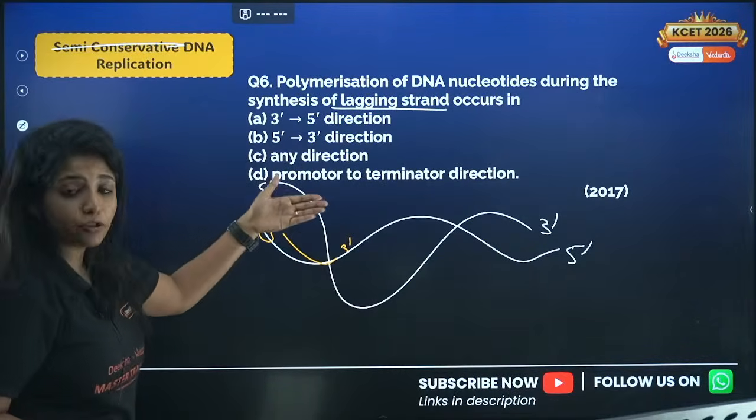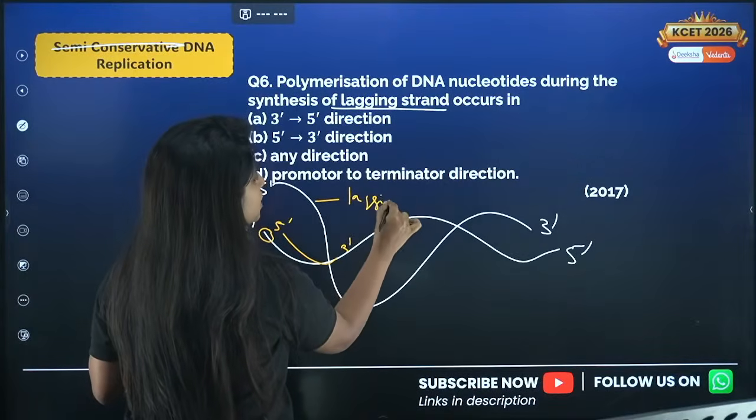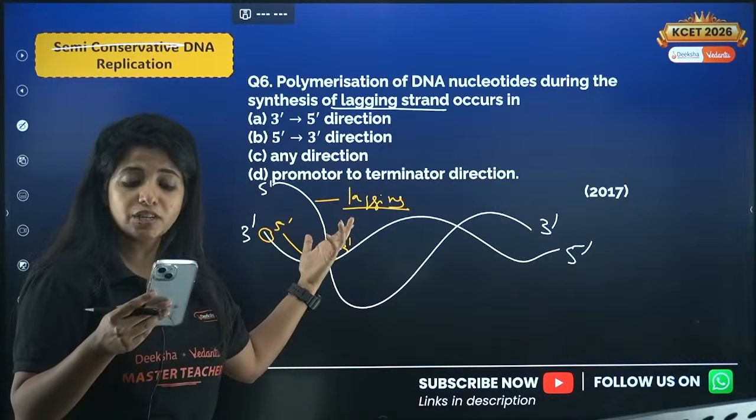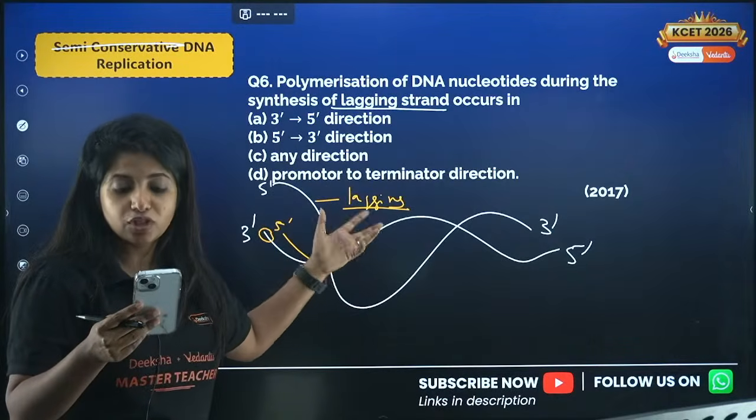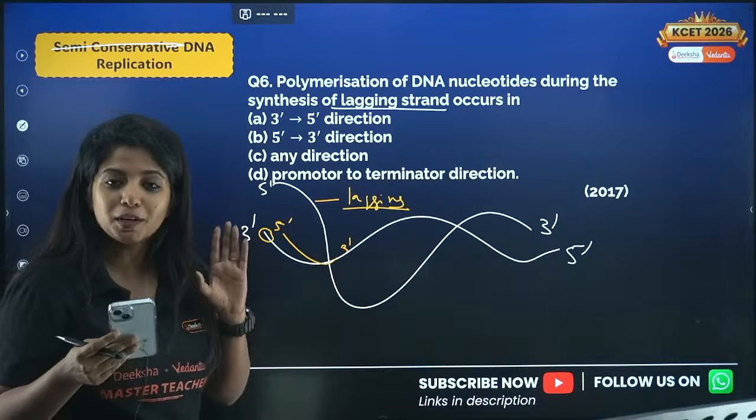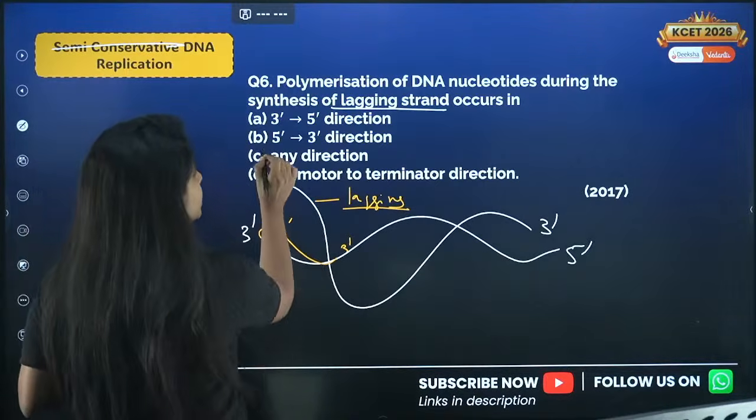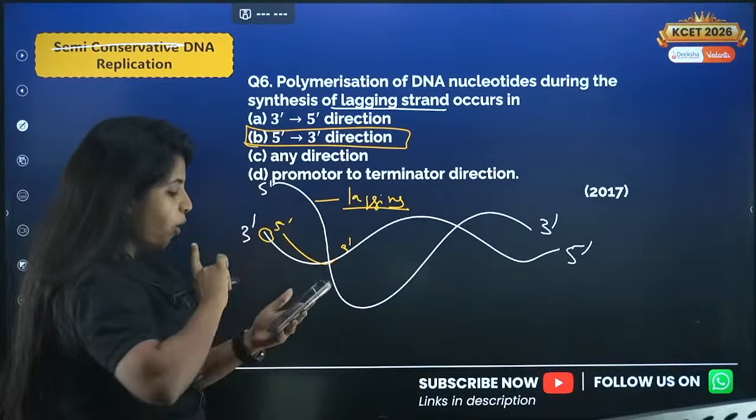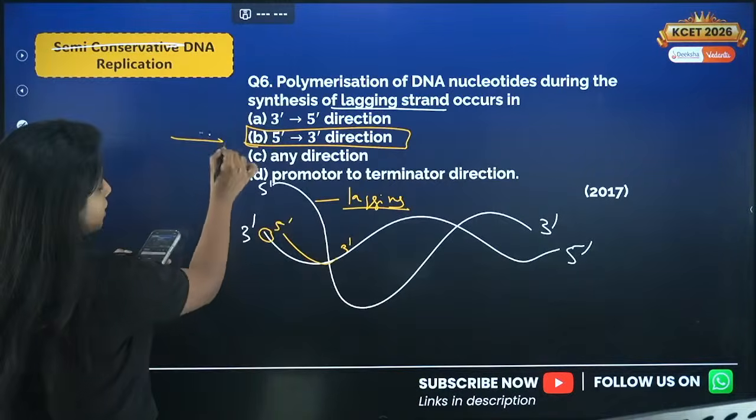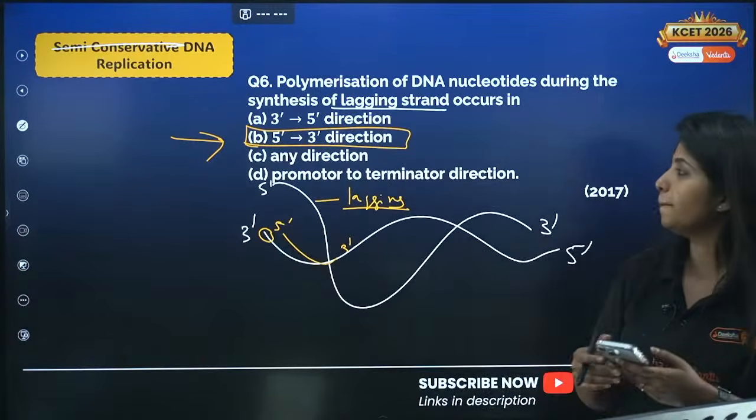So the other strand where things are not that smooth, you call that strand the lagging strand. And now they are asking you, in which direction does DNA replication happen in the lagging strand? This is just to confuse you again. There is only one direction in which DNA polymerase works. There is only one direction in which DNA replication happens, and that is just 5' to 3'. Always, whether it's the lagging strand or the leading strand. Yes, Manjunath, the answer would be B. It would be B.